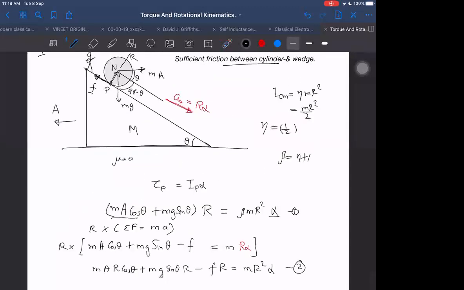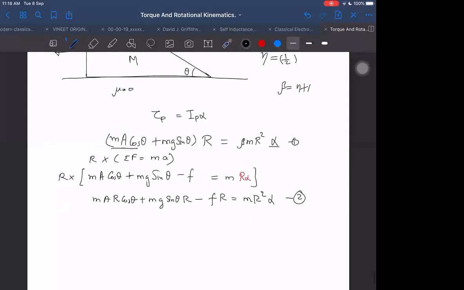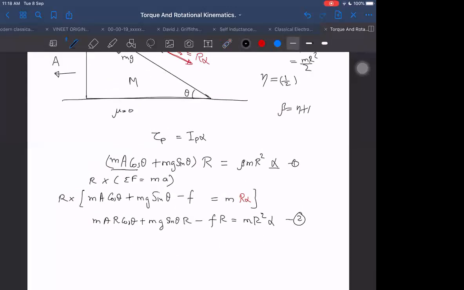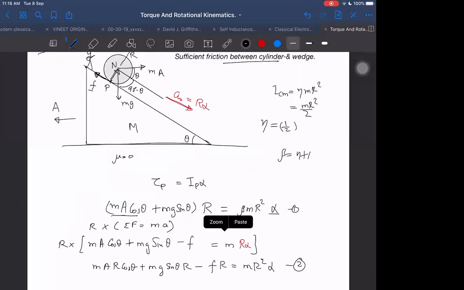We are getting F in terms of A now. We can directly get F from this. R alpha is equal to A relative. So then two unknowns are involved in it, and another equation is also required.